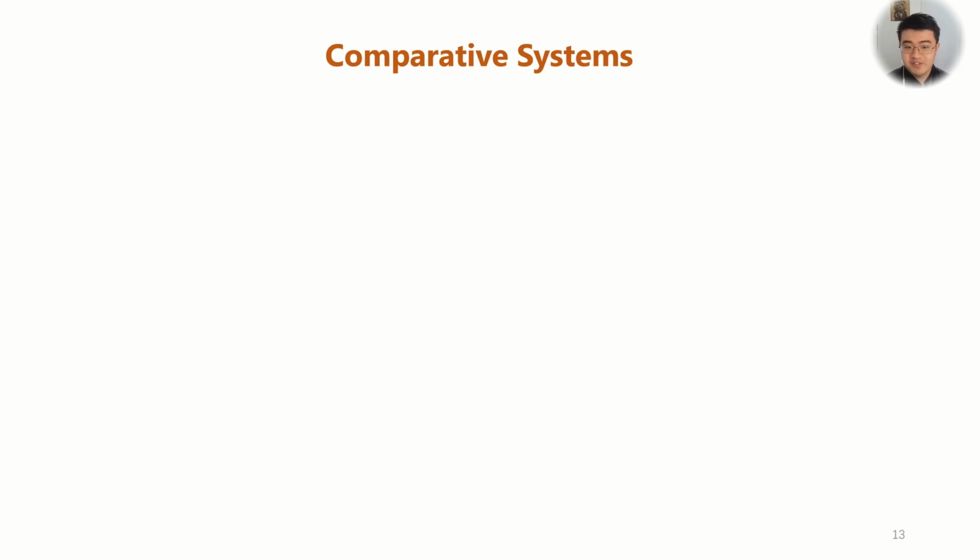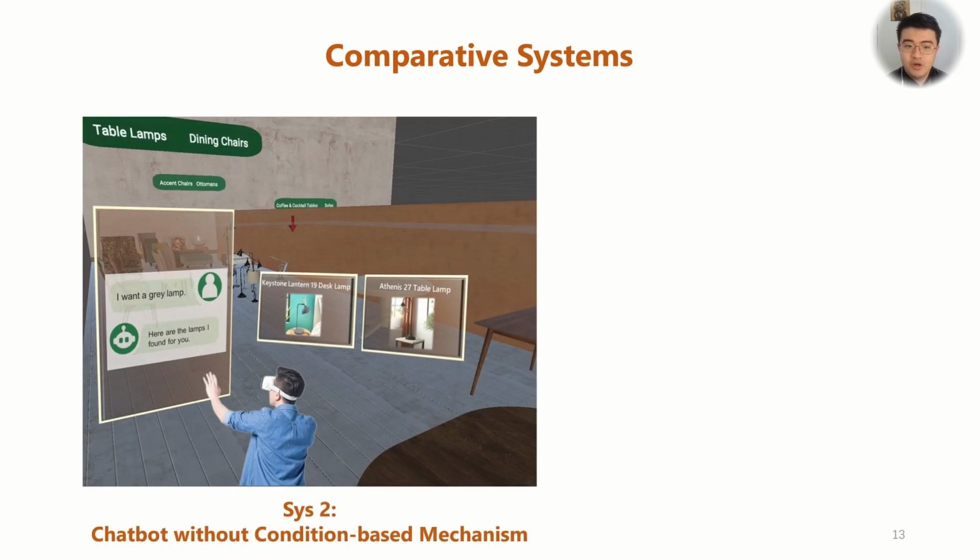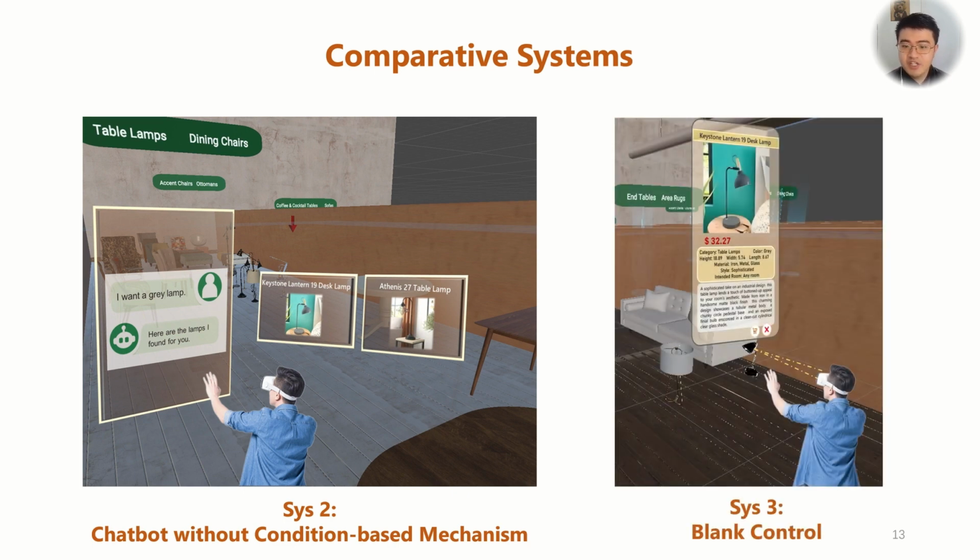We devised 2 comparing systems to evaluate our main system's efficacy. In System 2, we eliminated the condition-based propagation mechanism. Float labels are no longer provided based on user focus. Instead, the AI assistant directly processes user speech and all product information for recommendations. System 3 lacks a voice assistant, retaining only product details upon user interaction, serving as a primitive blank control.